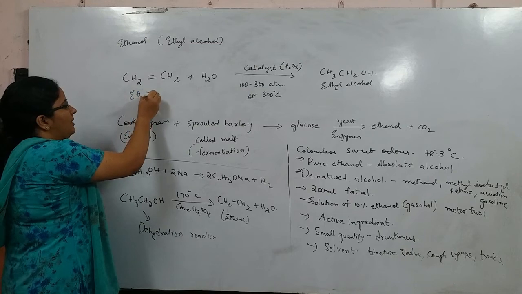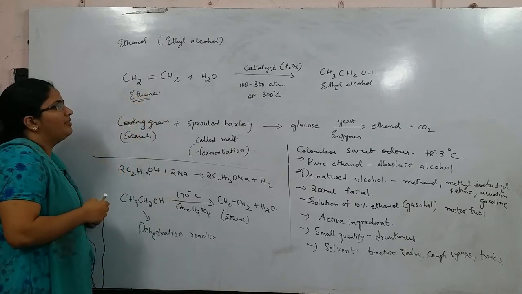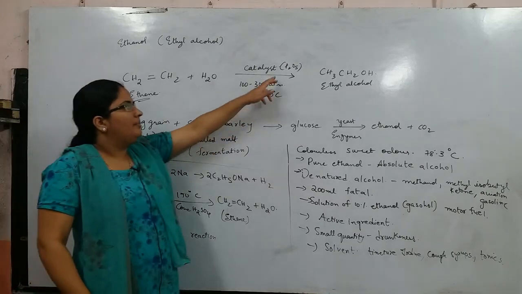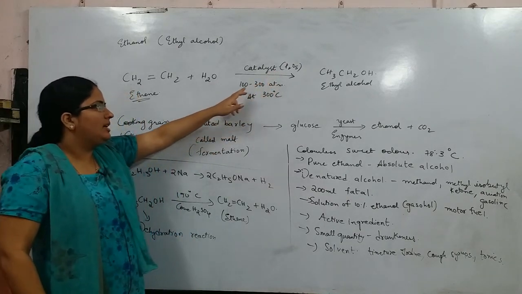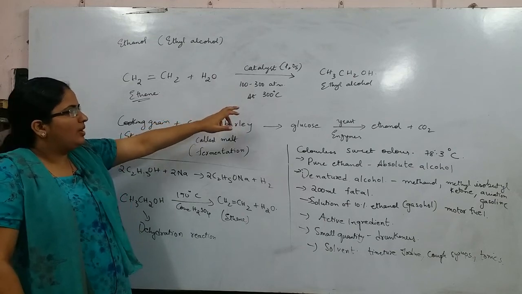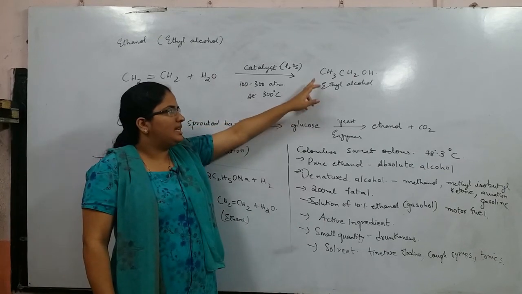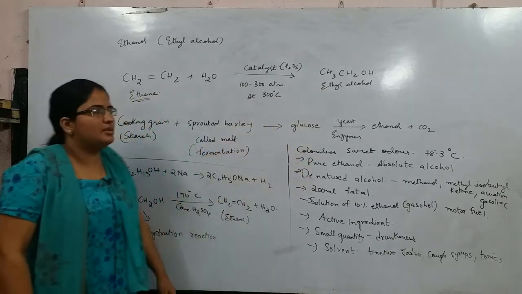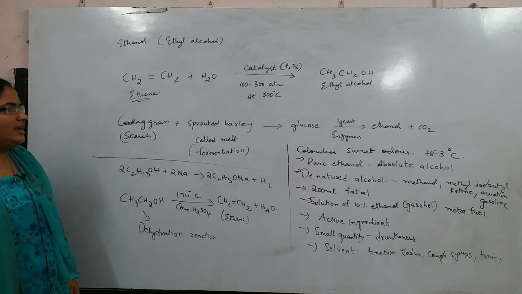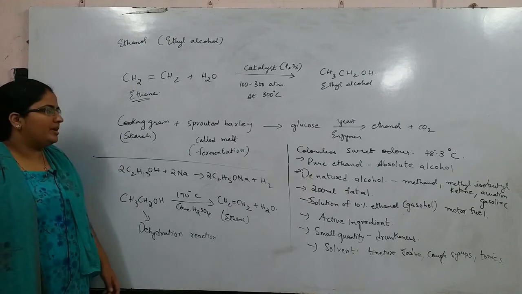It is prepared from ethene by the addition of water vapor in the presence of catalysts like P2O5 or tungsten oxide. By providing high temperature and high pressure, you get ethyl alcohol, which is CH3CH2OH. This is called ethyl alcohol. Ethyl alcohol is also called grain alcohol because it is prepared from grain.